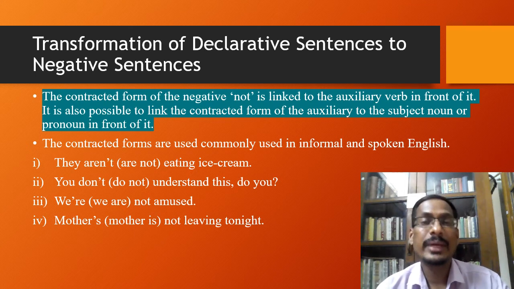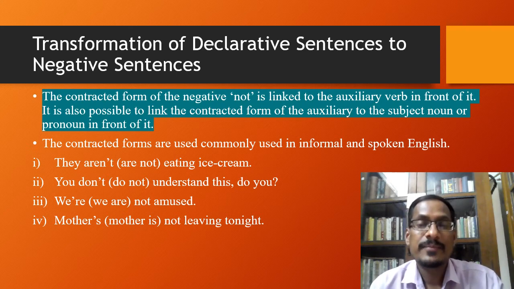So in the earlier two examples, the contracted form or the short form of the word not is linked to the auxiliary verb, but here we're not amused. In this sentence, the contracted form of the word not is linked to the subject, and that is noun. Even in the last sentence, mother's not living tonight. So it is linked to the subject, and that is mother's.